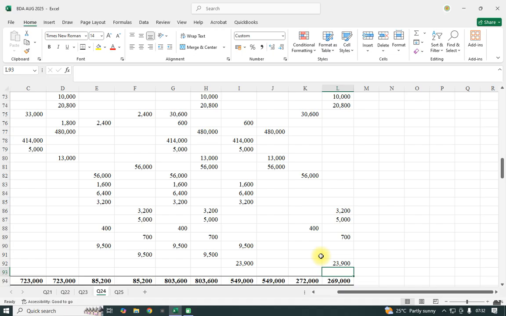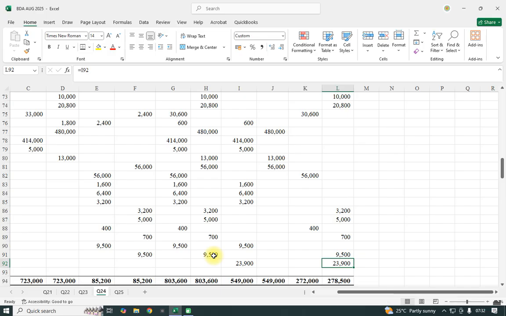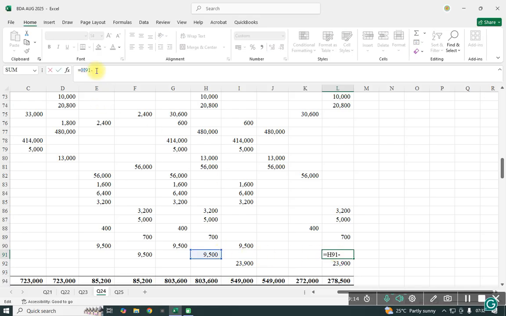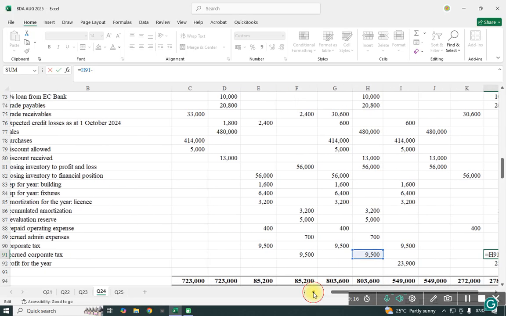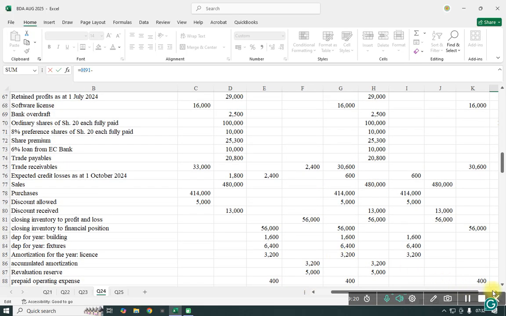Remember, for the corporate tax, we paid some, so we shall not put the entire. When you put the entire, you'll have 278. But because we paid, we shall deduct what was paid. The liability will only be part, because already we had paid.